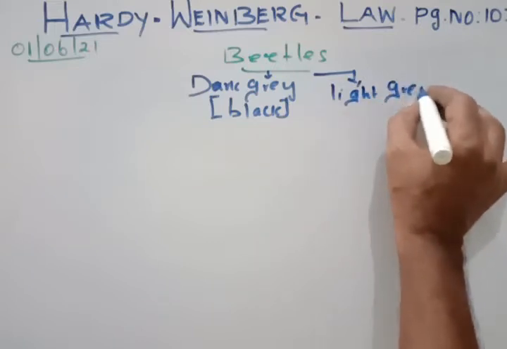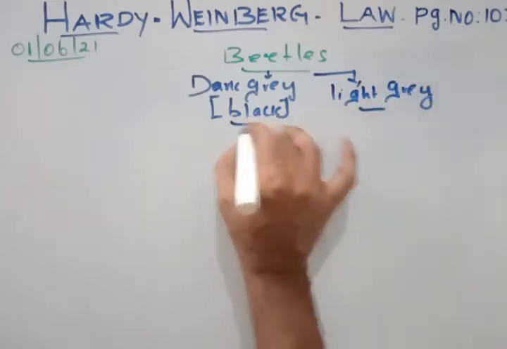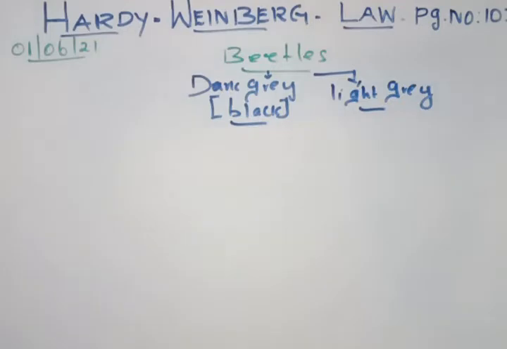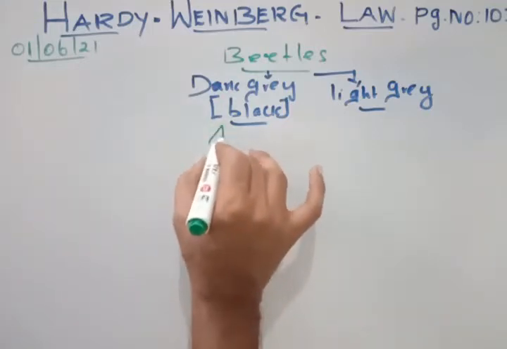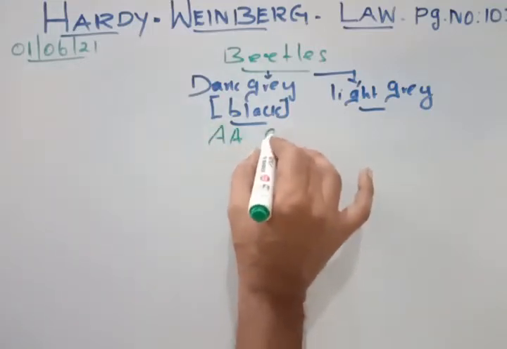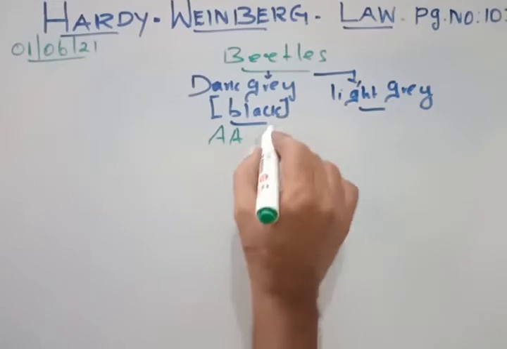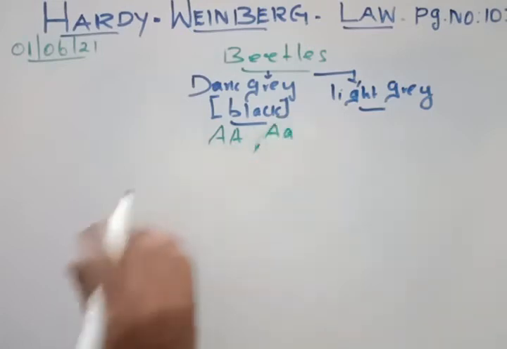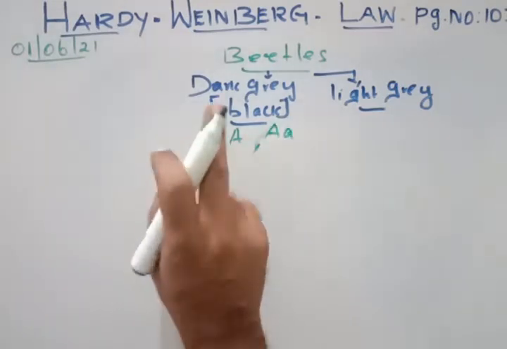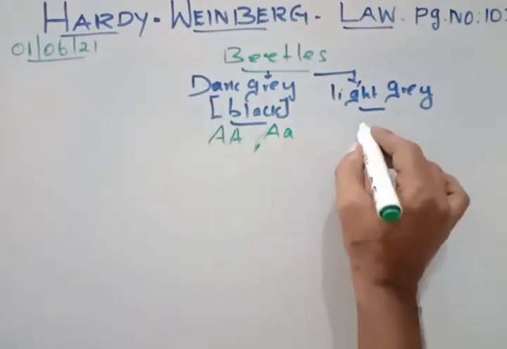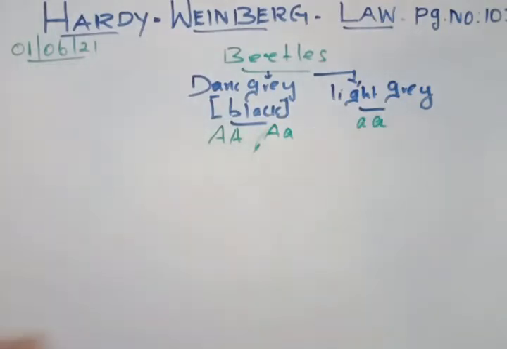The alleles responsible for the dark color beetles are capital A and small a; these two are the alleles responsible for giving dark color, and small a is responsible for giving light grey.